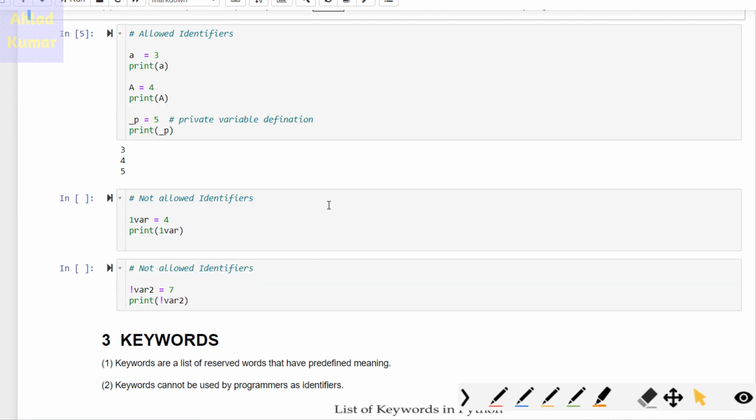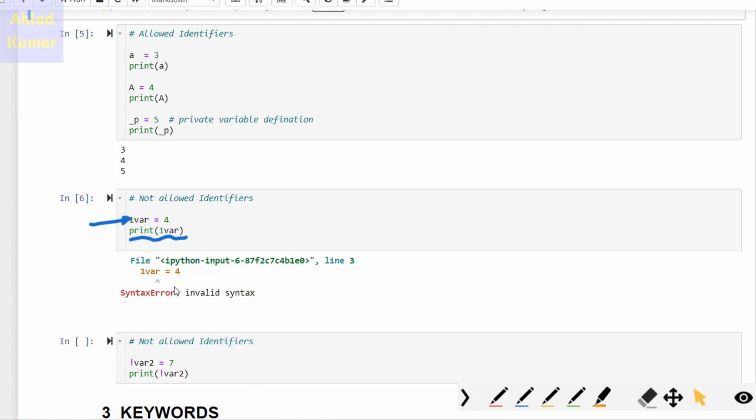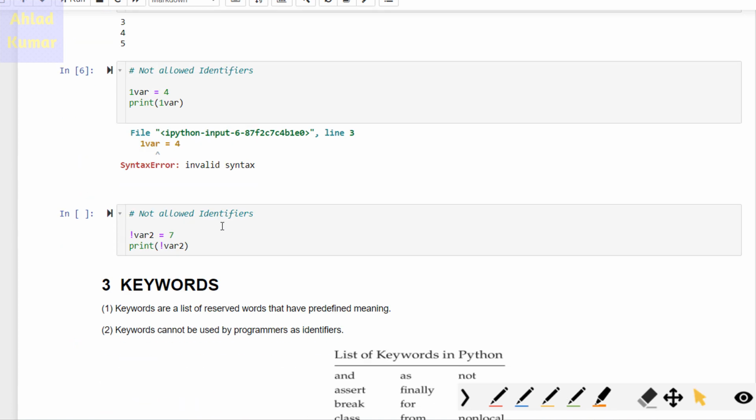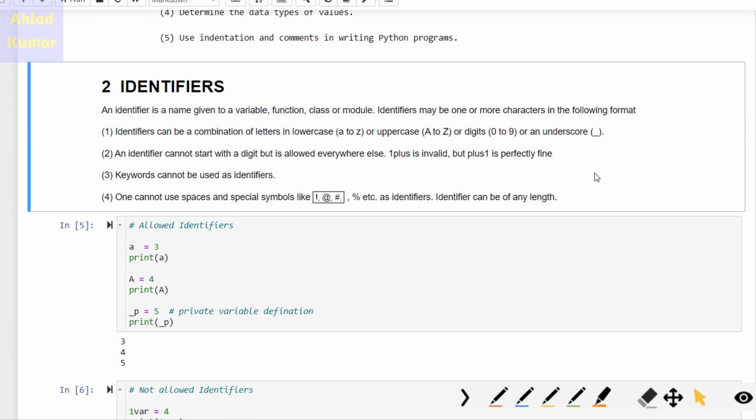You can see that I am starting it with 1. When I start it with 1 and print this, it will definitely throw an error. Let's see what it gives once you execute this command. You can see it's giving an invalid syntax, so this way of defining the identifier is not allowed. The next one, as we have discussed, is that you cannot start the identifier with special symbols. As you note down here, you cannot use any special symbols like this to define identifiers.